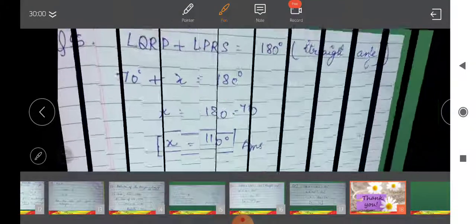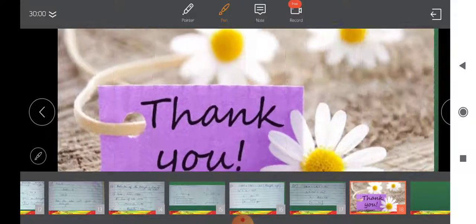So with the last question we finish this exercise. Complete your copies, okay?